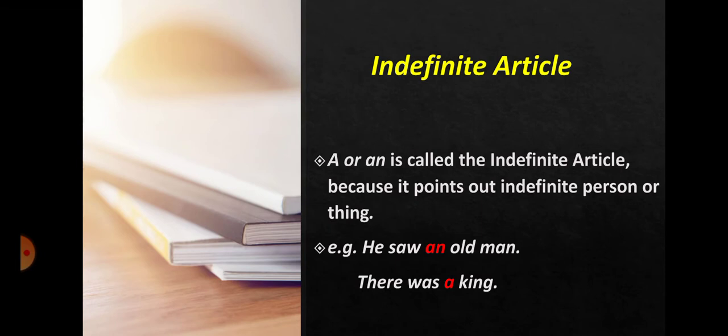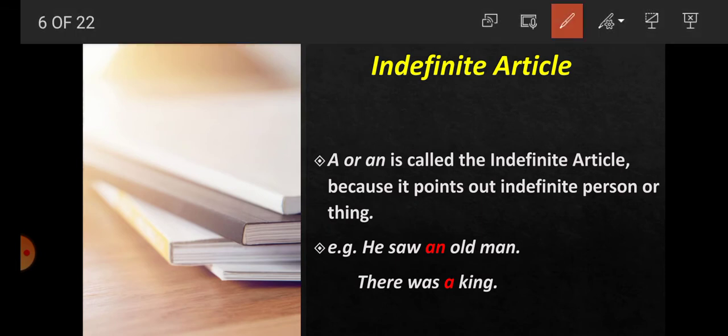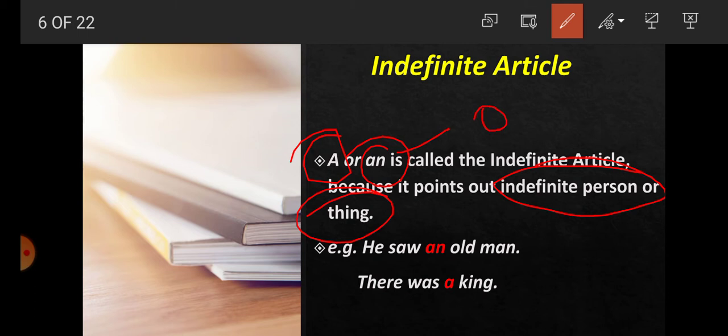Now what is indefinite article? Students, a or an is called indefinite article because it points out indefinite person or thing. And what is the meaning of a or an? A or an means one. For example, he saw an old man. It means he saw one old man. Here there is not any particular old man, only one old man. So this is what? Indefinite article.